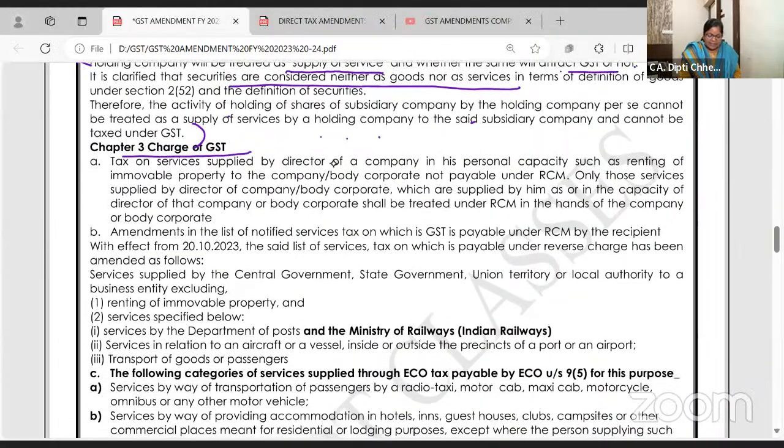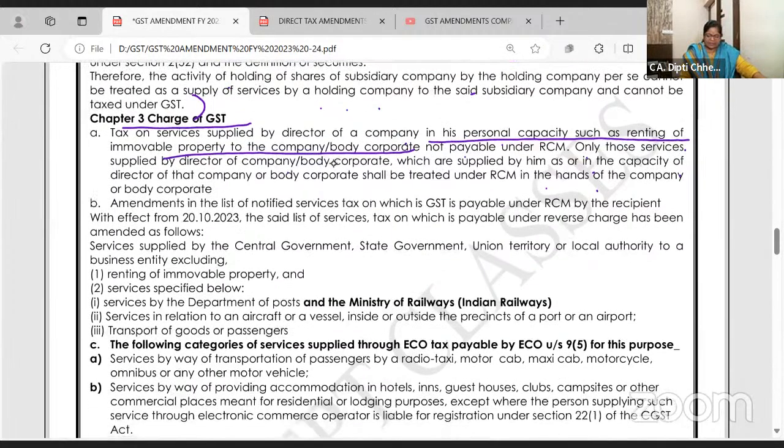चलो इसको पढ़ते हैं. Yes. Tax on services supplied by a director of a company in his personal capacity, such as renting of immovable property, is not payable under RCM. Only those services supplied by the director in the capacity of the director shall be treated in RCM. But suppose the director in his personal capacity is giving on rent, मैं क्यों GST लगाऊं, आप लगाओ, आप कंपनी हो. No, RCM is applicable only in case of the directorship services.